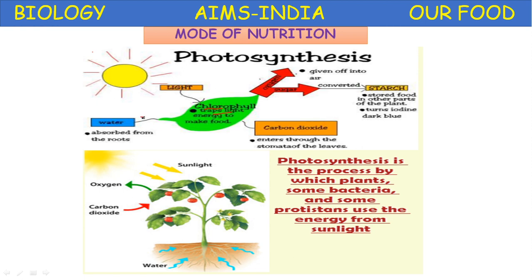In the presence of water and carbon dioxide, the chlorophyll traps the light energy and undergoes a photochemical reaction